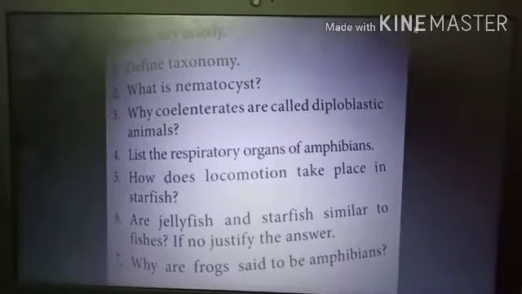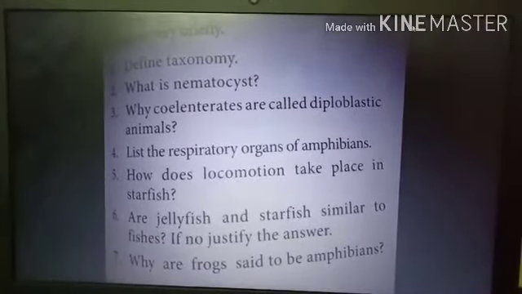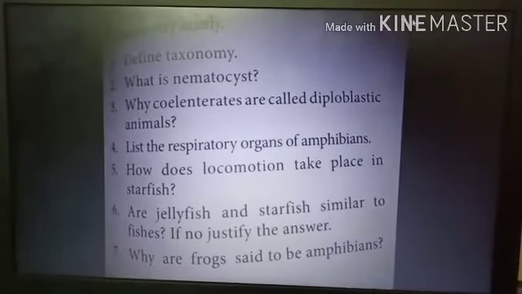I give one activity: identify the following pictures of arthropods. You have to do it in a separate notebook.